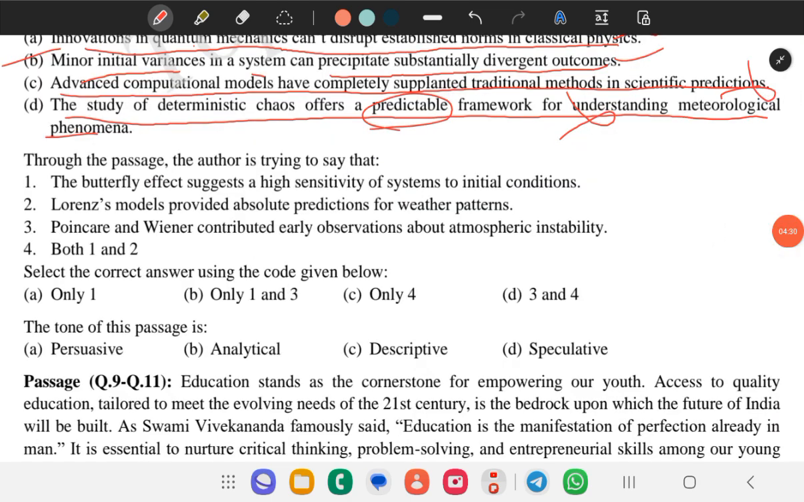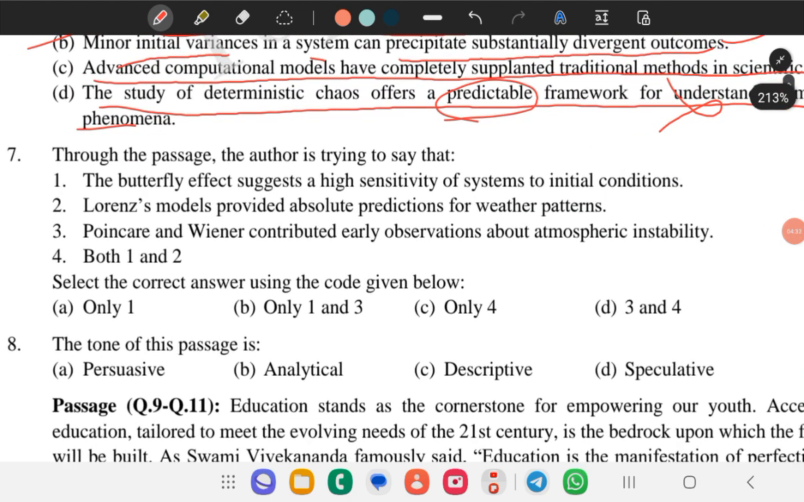So we are getting into the second question. Which of these statements is true? The butterfly effect suggests high sensitivity of systems to initial conditions. Yes, it is like the butterfly effect causes no stability. Lorenz models provided absolute prediction. Absolute could never be absolute because nothing is predictable.